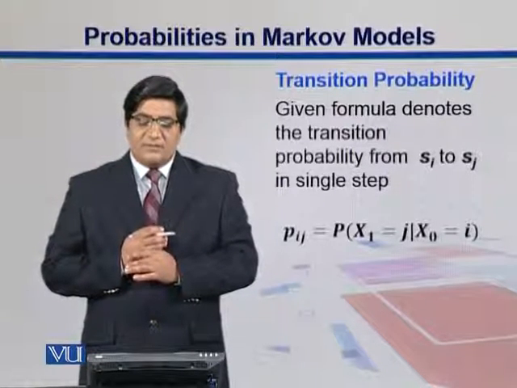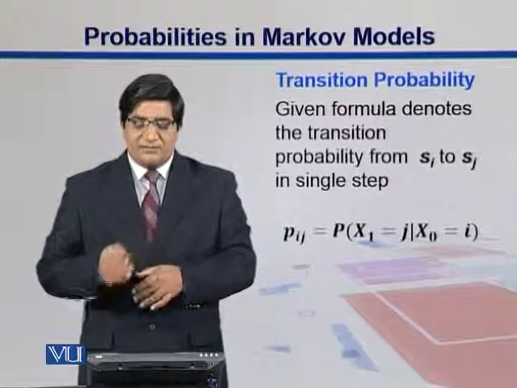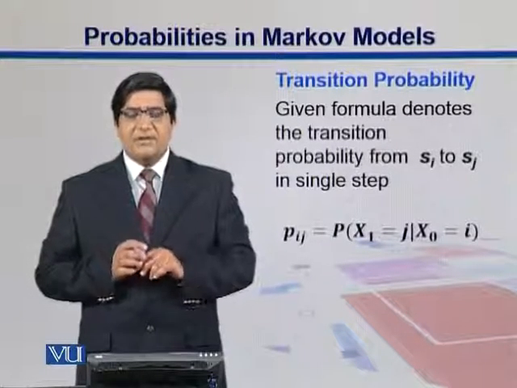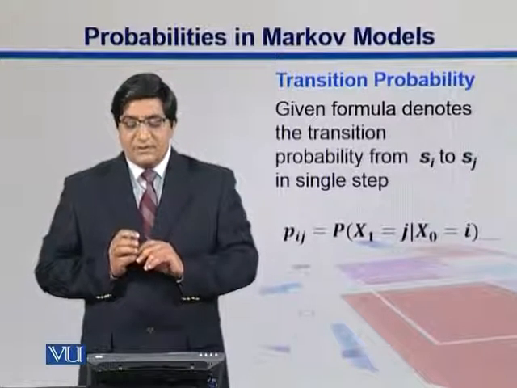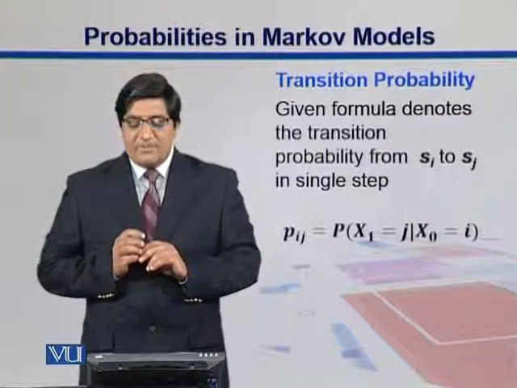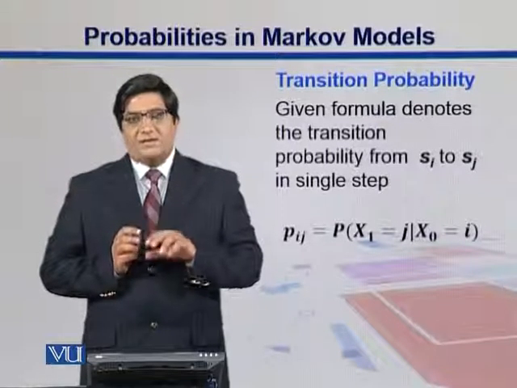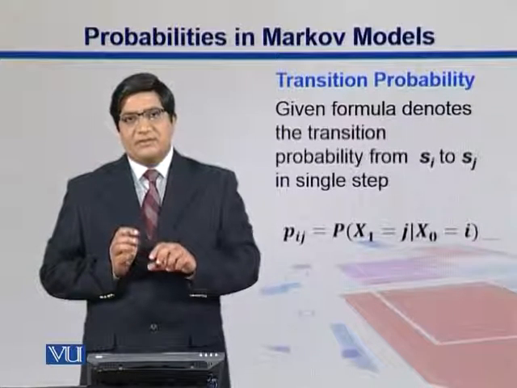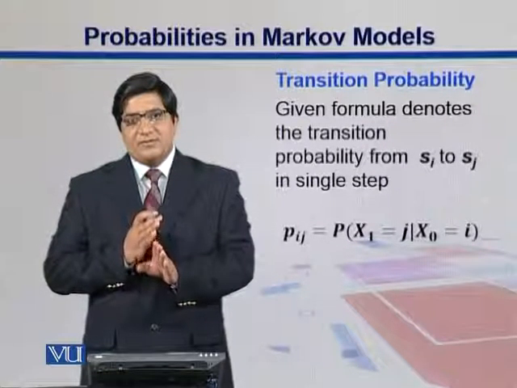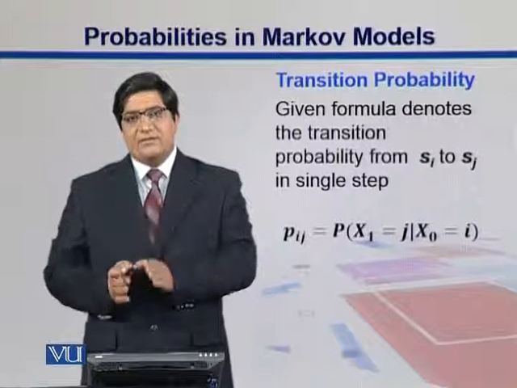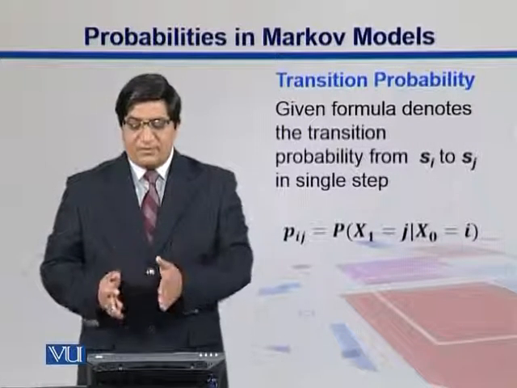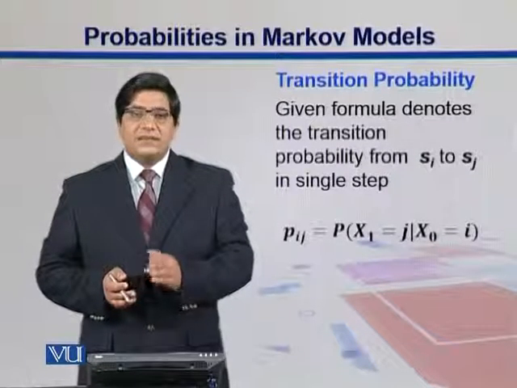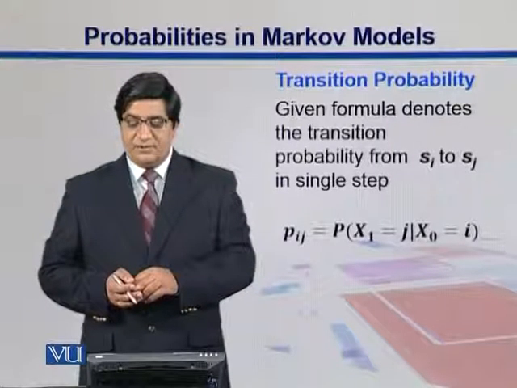The formula which denotes this probability is given by this equation. We can put Pij, and we can use conditional probability here. We talked about that in a previous section. So we put P of X1 equal to j, given that X naught was i. So we can move from one state to another, and the probability of this movement is actually a conditional probability of the present state, which here is X1 equal to j, given that we have already seen X naught equal to i.